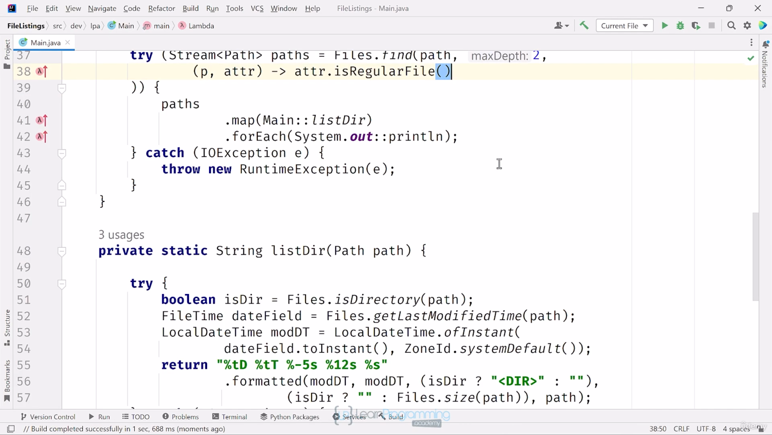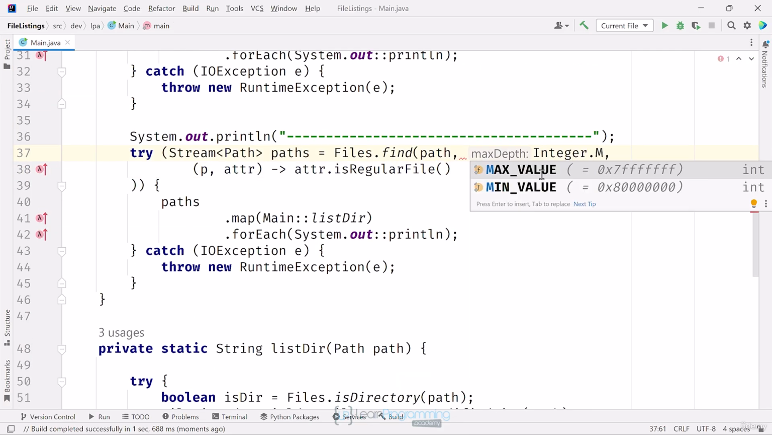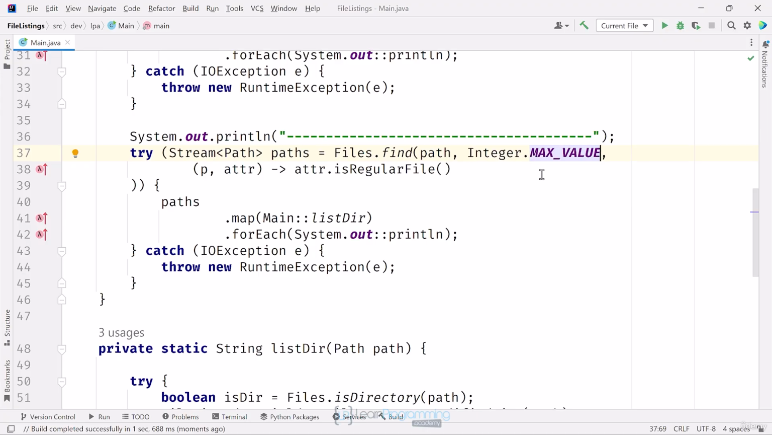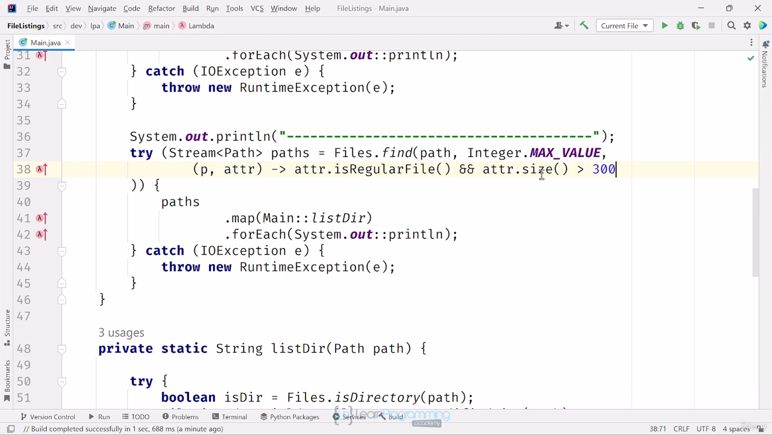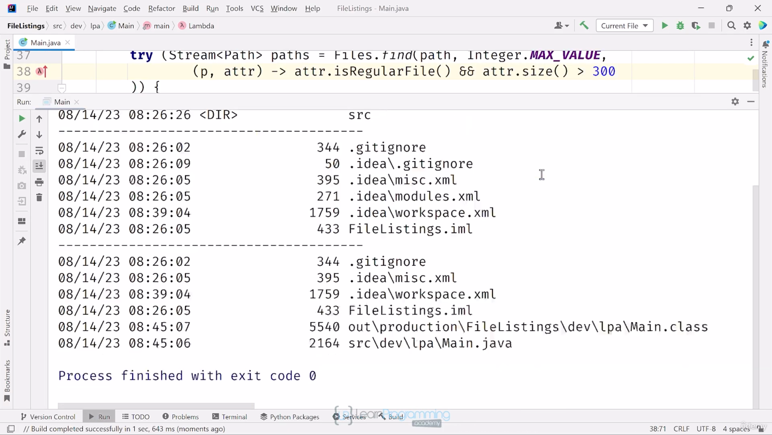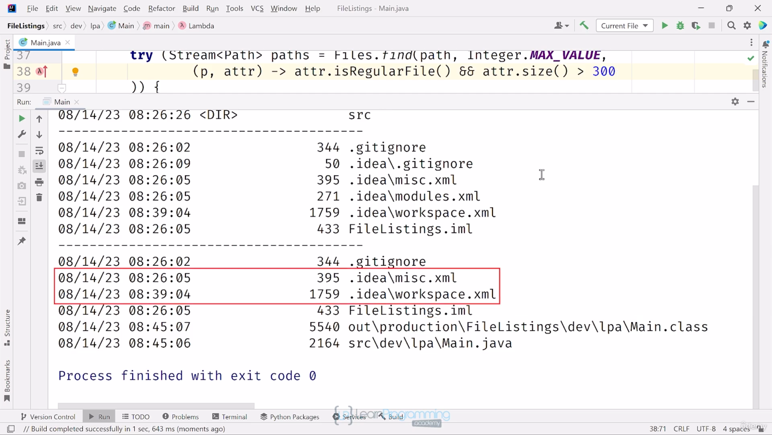Let's have a bit more fun. First, I'll look more than just 2 levels deep. A common approach is to put Integer.MAX_VALUE as the depth there, so it will search all nested levels. Next, let's find files that are at least 300 bytes in size. I can do this by checking that variable ATTR being greater than 300. Running this code, I get both my class and Java source files, which have met this criteria, as well as some of IntelliJ's project XML files.